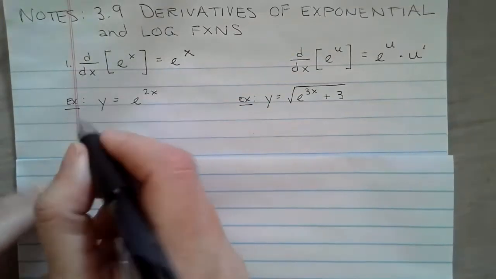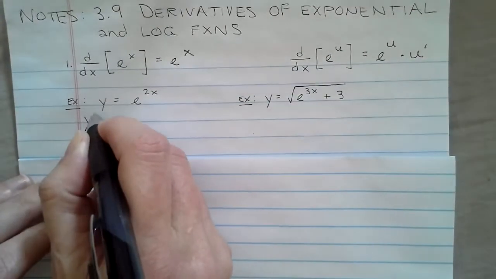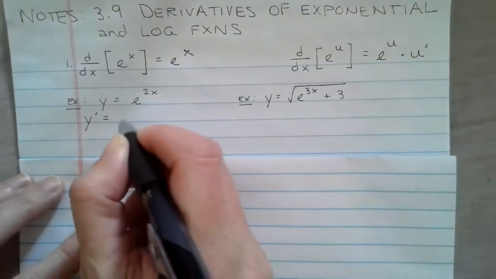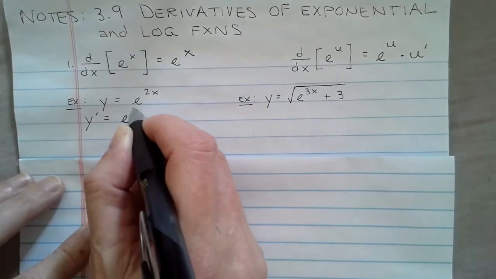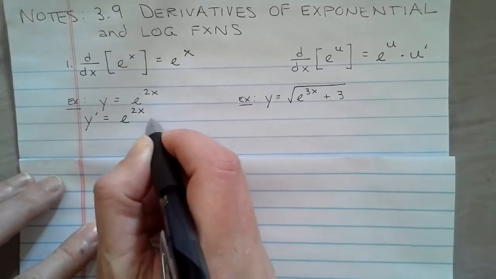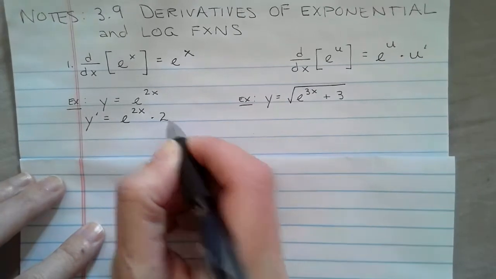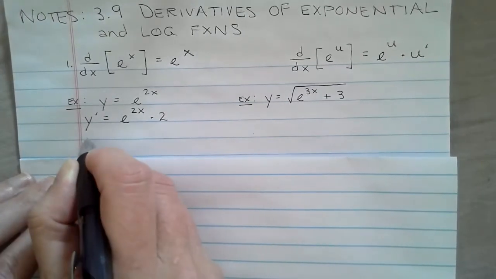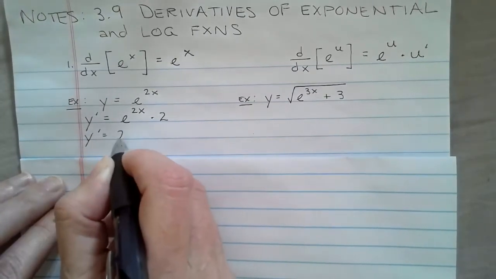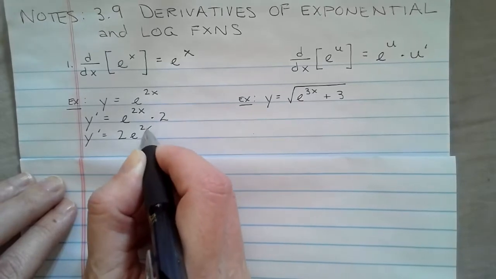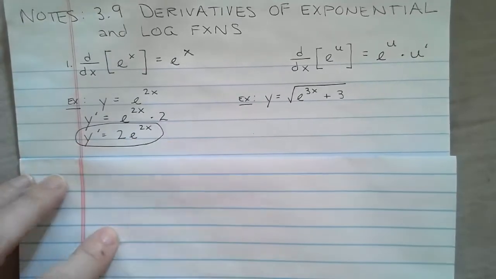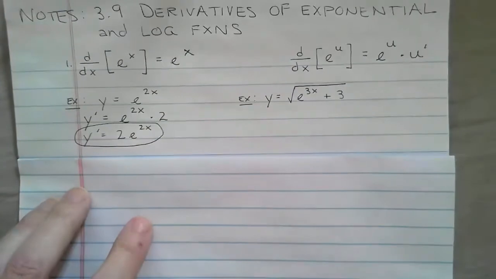The derivative of e to the 2x, well, we just said the basic pattern for the derivative of e to the x is it's itself times the derivative of that inner function. Derivative of 2x is 2. And you'd see this written in your book answers and on AP exams as that. All right, let's try another one.